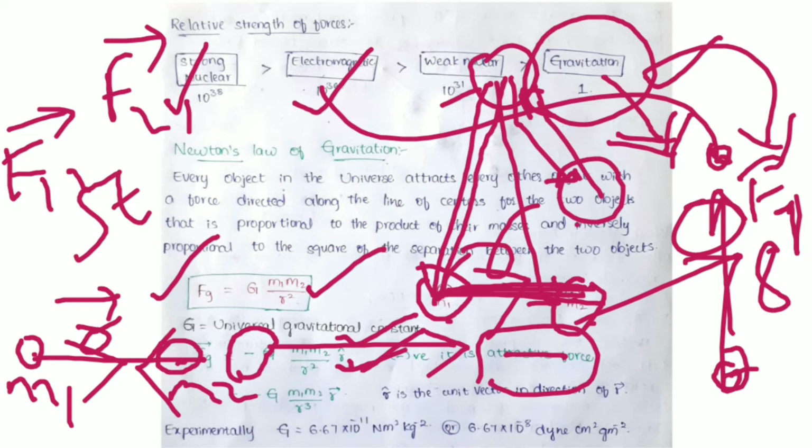Experimentally we get capital G, the universal gravitational constant, as 6.672 into 10 to the power of minus 11 Newton meter square per kg square, or in terms of density you can see here. You can learn this by heart also. Actually no one explains how we get this G as 6.67 into 10 to the power of minus 11 in these units. This can be explained by the Cavendish experiment. The easiest way was given by Sir Isaac Newton as an assumption, which I will show in the next slide. Okay, let's go.